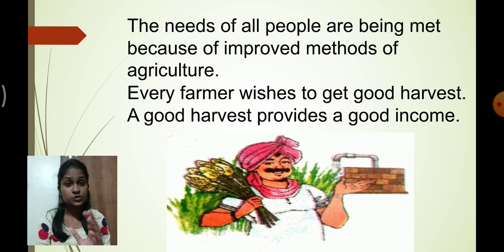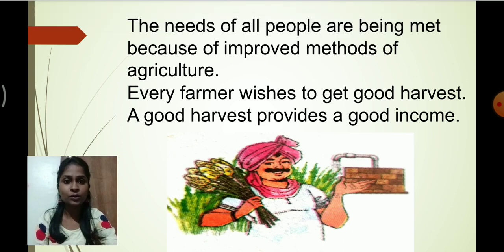Understood now? You know that the needs of all people are being met because of improved methods of agriculture, correct? Every farmer wishes to get a good harvest, because a good harvest provides a good income to the farmers, correct? So what can we do to get a good harvest? Farmers need income.